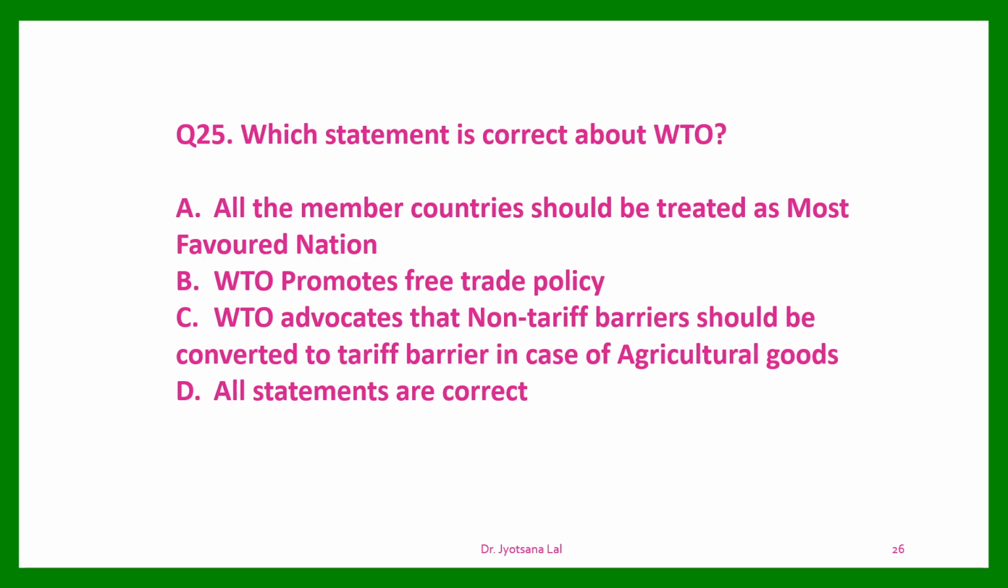Option B, WTO promotes free trade policy. Yes, this statement is also correct. C, WTO advocates that non-tariff barriers should be converted to tariff barriers in case of agricultural goods. C statement is related to the agreement on agriculture. So yes, WTO advocates that non-tariff barriers should be converted to tariff barriers to open the market worldwide for agricultural goods. This is the correct statement. So all the statements are correct here. So option D is the right answer.